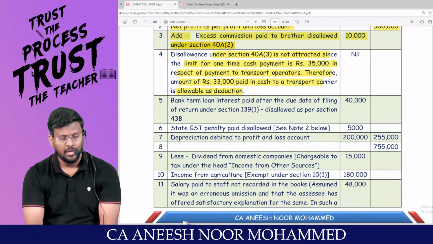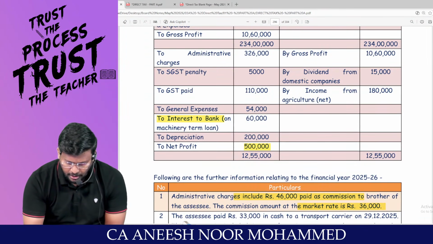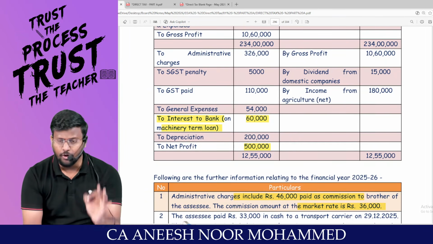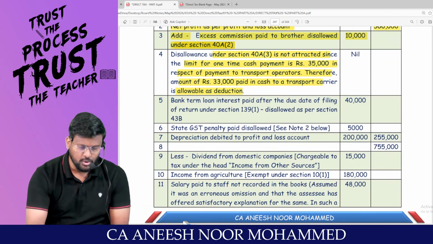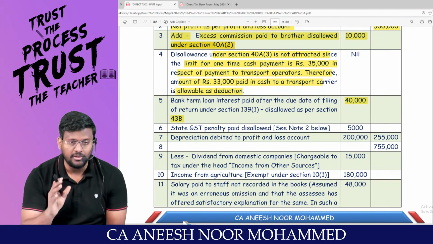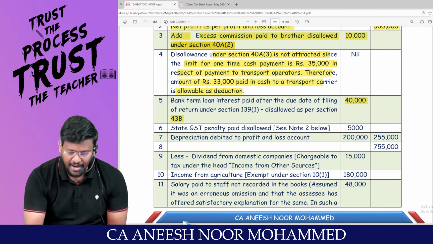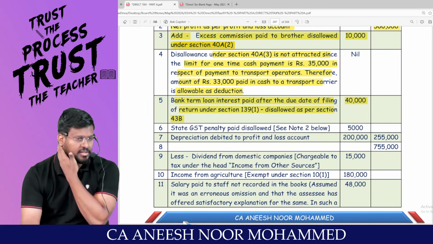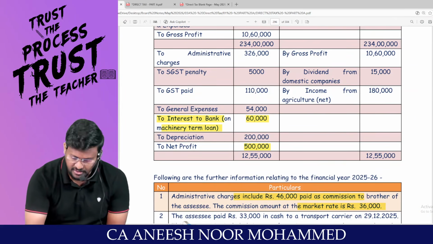Am I right, sir? You answer me, how much total interest on loan is debited in the P&L account? Out of the 60,000, before filing the return of income, you have really paid only 20,000. That means you have not paid, so it should be added back as per section 43B, because deduction is on actual payment basis. So bank term loan interest paid after the due date of filing return under 139 subsection 1 should be disallowed as per section 43B. Am I right, sir?